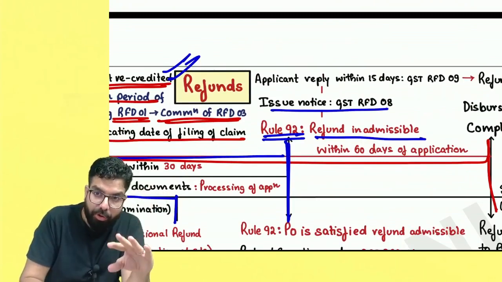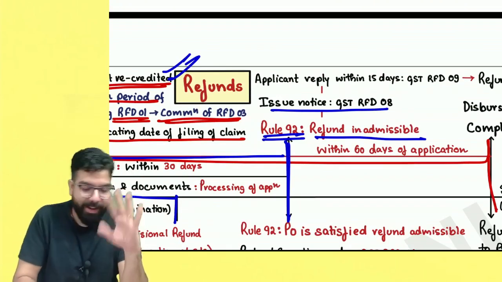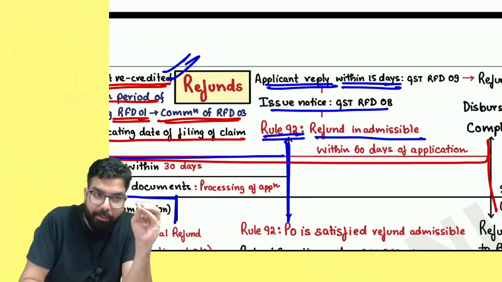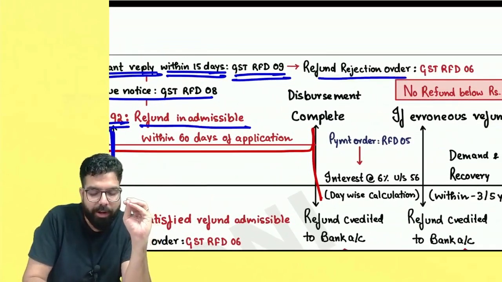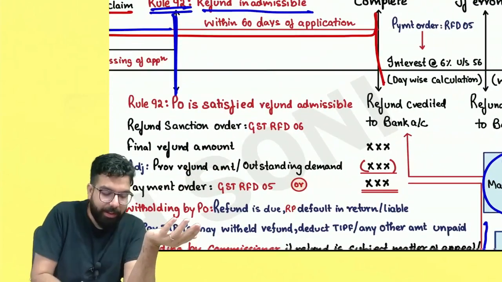first they will give you a show cause notice in GST RFD-08. You have to reply within how many days, everyone? 15 days, in GST RFD-09, and then they will issue a refund. If the refund is admissible, then they will go ahead.